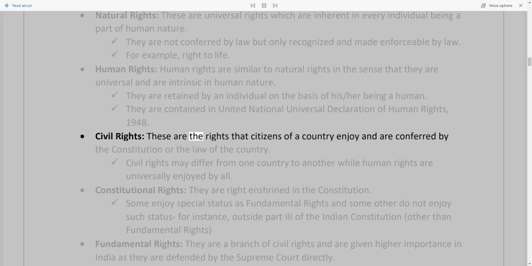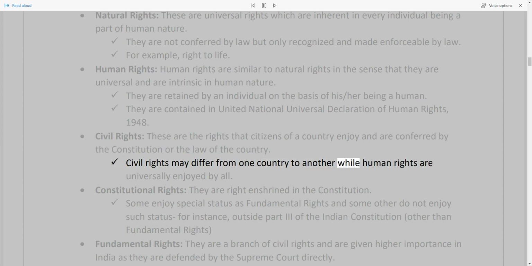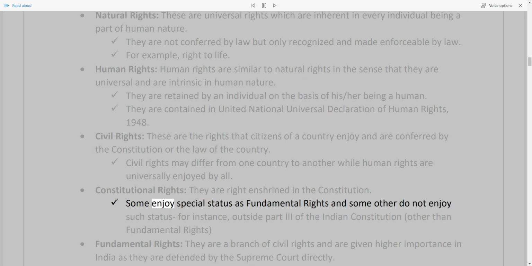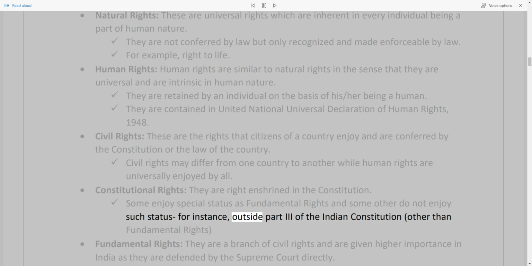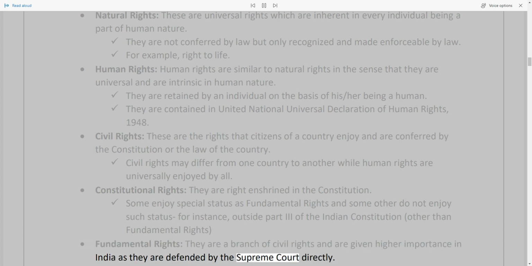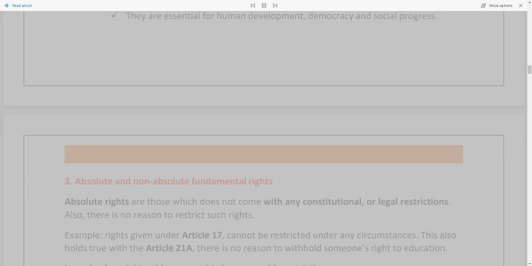Civil rights: these are the rights that citizens of a country enjoy and are conferred by the Constitution or the law of the country. Civil rights may differ from one country to another while human rights are universally enjoyed by all. Constitutional rights: they are rights enshrined in the Constitution. Some enjoy special status as fundamental rights and some others do not enjoy such status, for instance, rights outside Part 3 of the Indian Constitution, other than fundamental rights. Fundamental rights: they are a branch of civil rights and are given higher importance in India as they are defended by the Supreme Court directly. They are essential for human development, democracy and social progress.